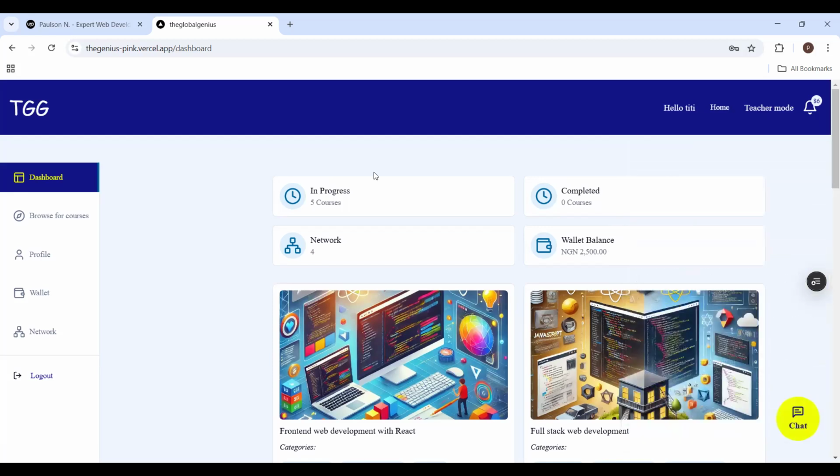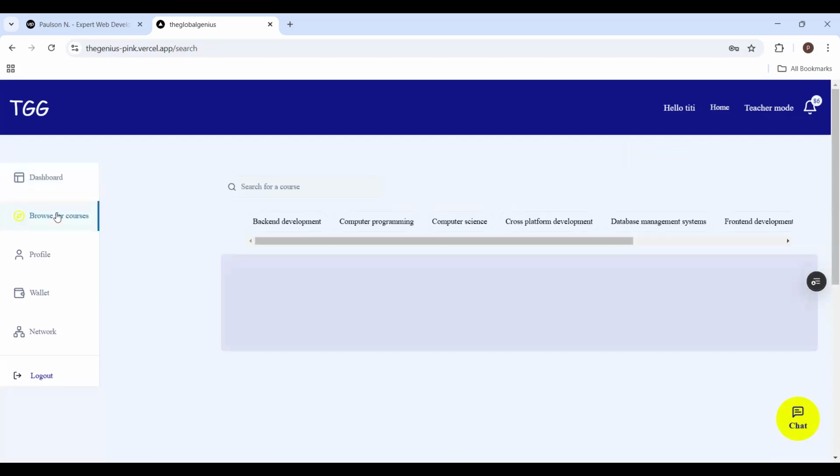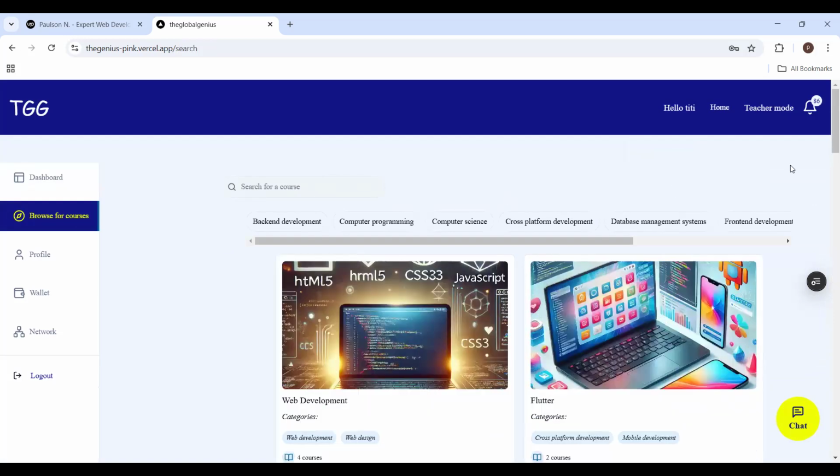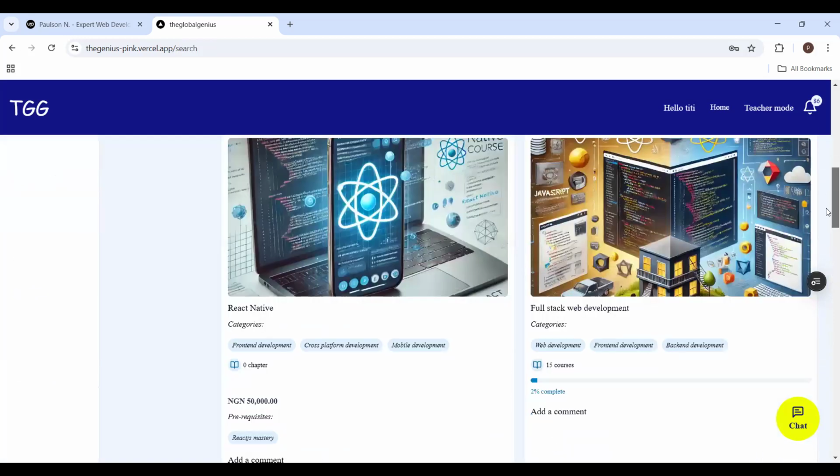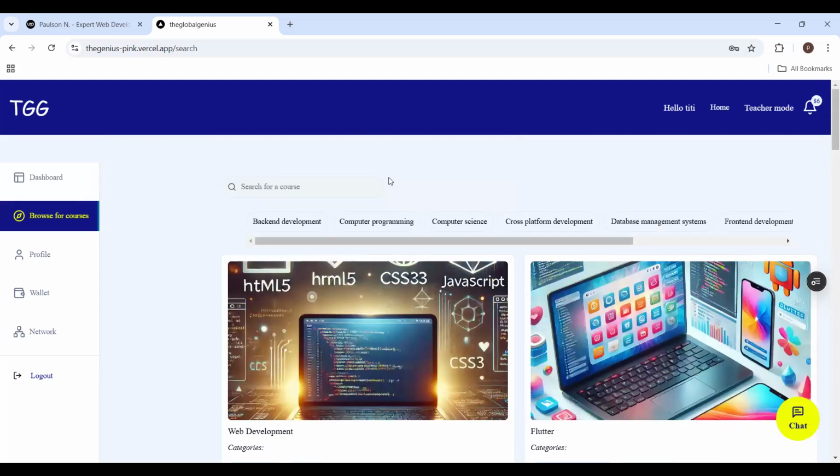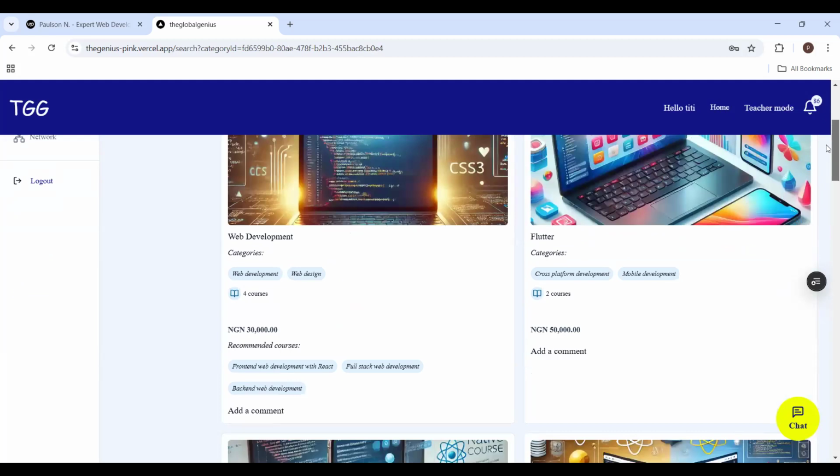Right now, students can come here to browse for more courses. These are the courses that are available here, all the courses that we have. Now I can just select by categories. If I click on back end development, it will only give me all the courses that are in the category of back end.